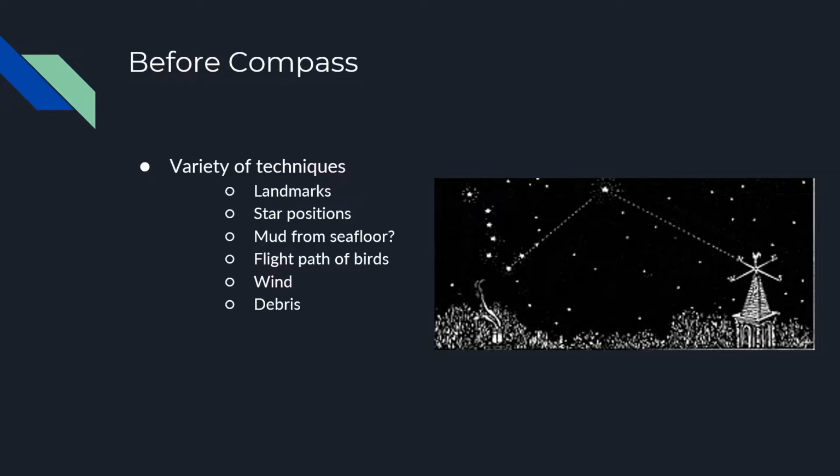History before the invention of the compass. So, the compass is one of the more recognizable forms of navigation tools. It has also been around for more than 2,000 years. But what did people do before the invention of it? Well, they did all sorts of things. The most basic process that was used was the sighting of landmarks, sometimes supplemented with the sighting of the positions of the stars. This was one of the more common ways to get around.